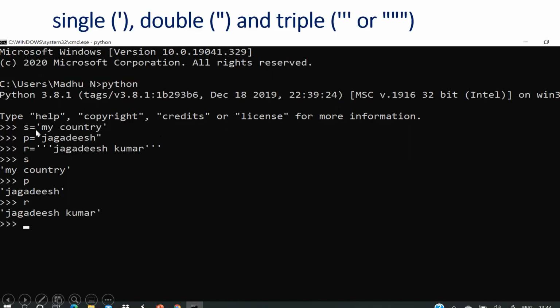So here, this is my string, my country. I used single quotation marks, and I have declared another string called Jagdish using double quotation marks. I have used a string called Jagdish Kumar using triple quotation. These three are valid in Python. So when you type S, it will give my country. When you type P, it will give Jagdish. When you type R, it will give Jagdish Kumar. So these are valid cases of declaration of strings. In the strings lesson, we will talk about it in more detail.